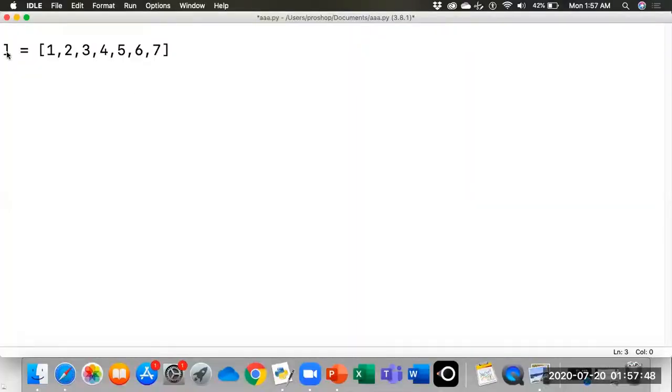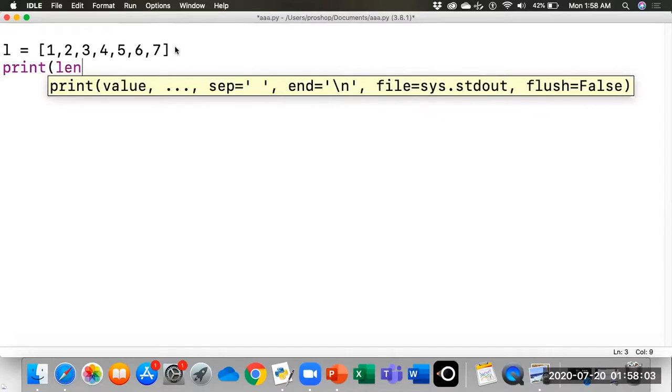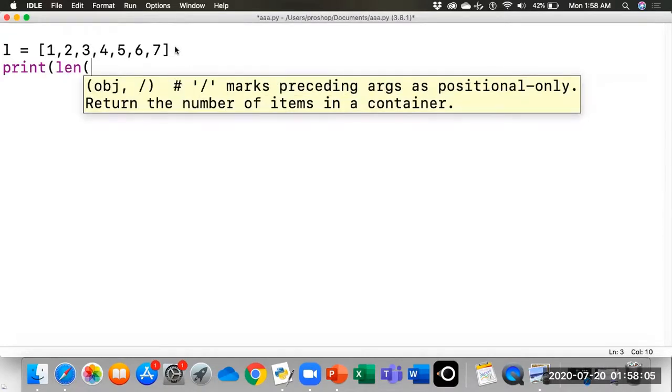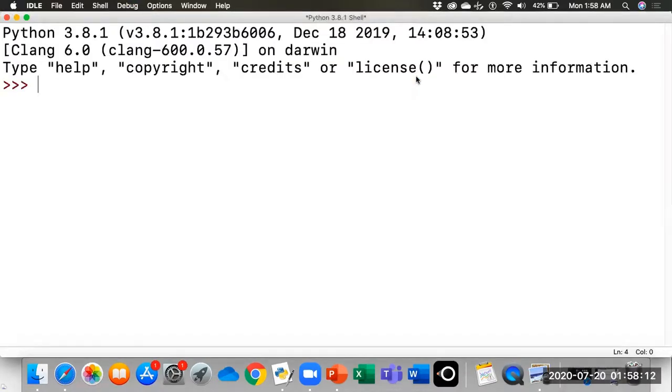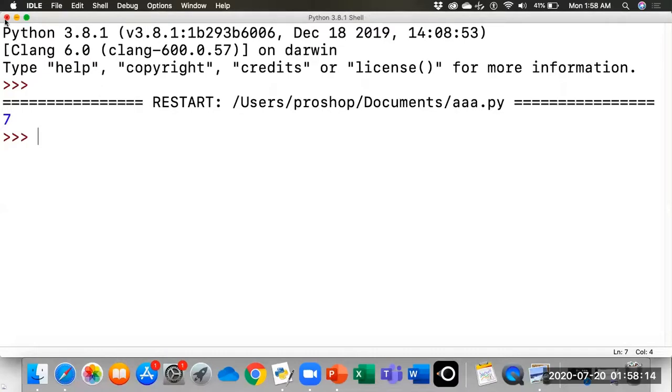For this example, we're using a list with 7 items, from 1 to 7. We can print the length of this list by the length function, and the list name is L. We can run. The length of the list is 7.